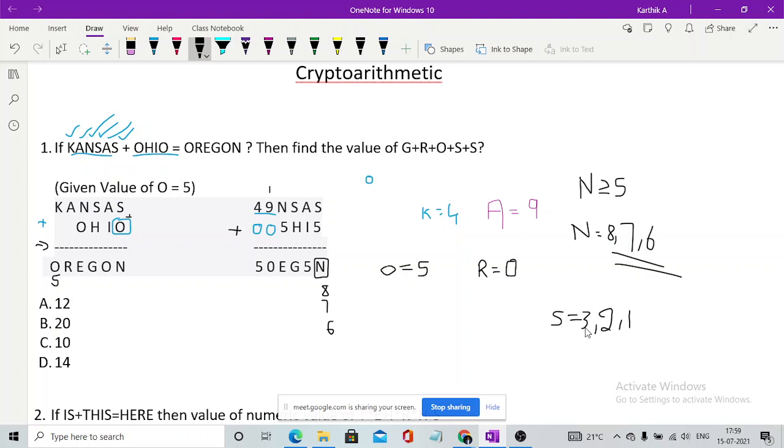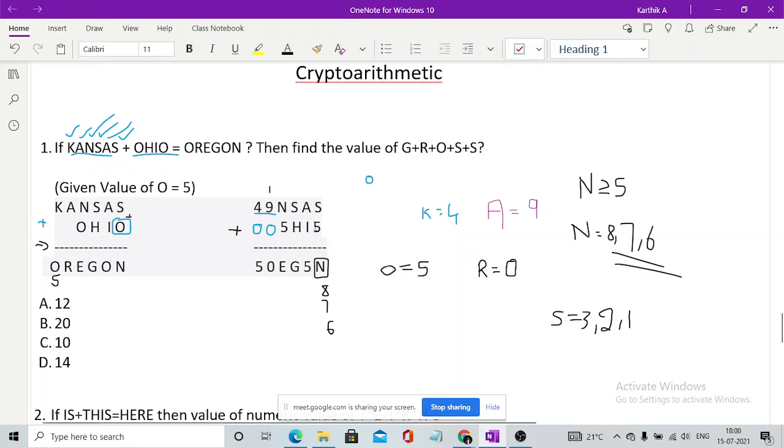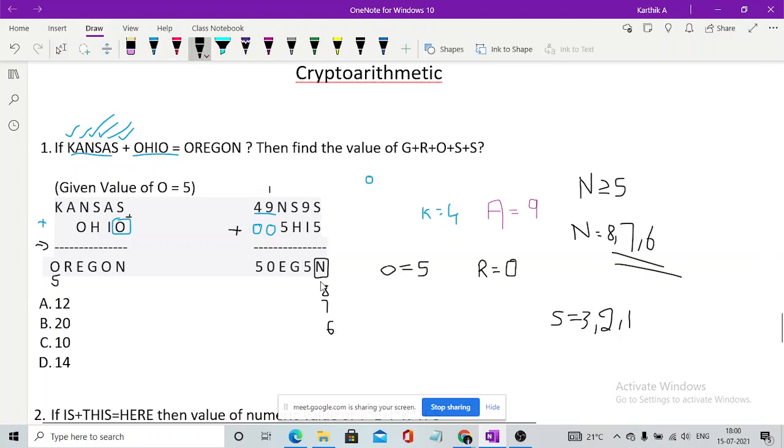If we get the value of s, it shows that we will be getting the value of n as well. But we really need the value of s here. So now do we know the value of a? Yes, we know the value of a as 9, right? So a would be 9 at every part, not only at that part. So a would be 9 here as well. We don't know some of the values. Okay, great.